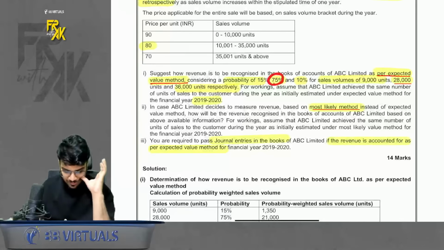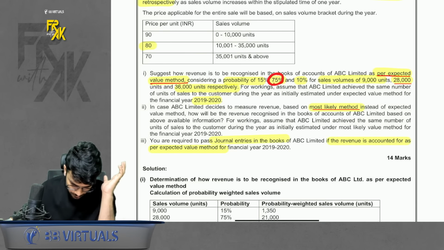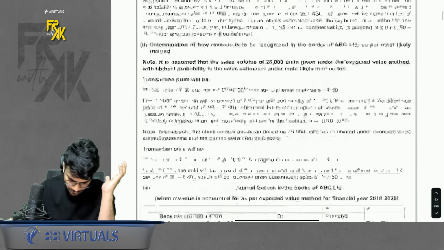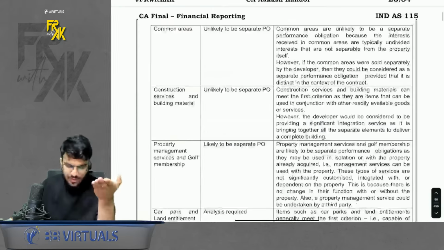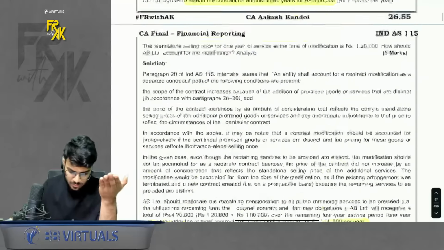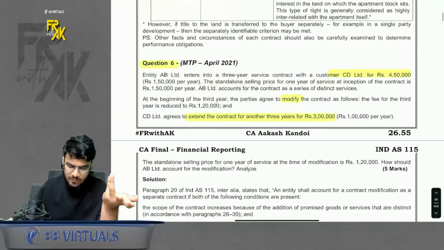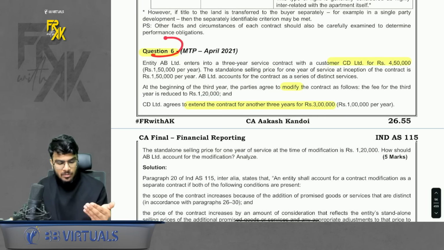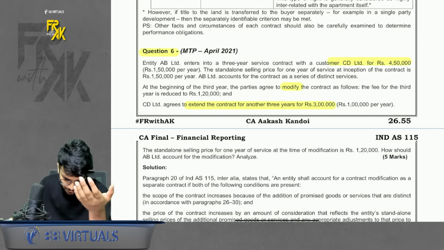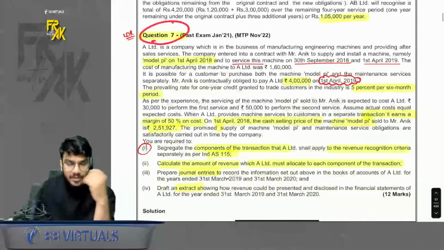Okay. Let's proceed further. Now, what do we have? Question number 5, you can just give it a read. It is a very simple question. Question number 6 also you can just give it a read. The solution of question number 6 is there in the board notes. If you want to refer, you can refer to it. Okay, 7 is a very good question. Please have a look here.